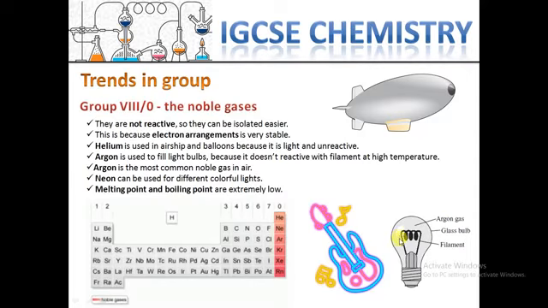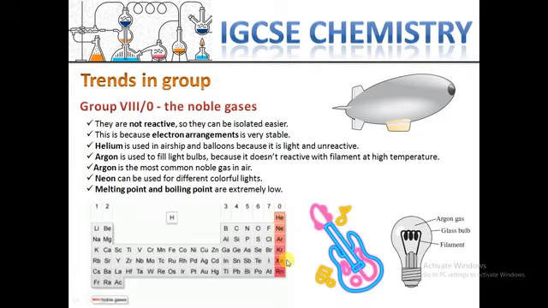So argon gas is stable in these glass bulbs and can keep the light. Another thing, argon is the most common noble gas in air. As we know, nitrogen and oxygen are the most abundant gases in the atmosphere, but among the noble gases, argon is the most common.